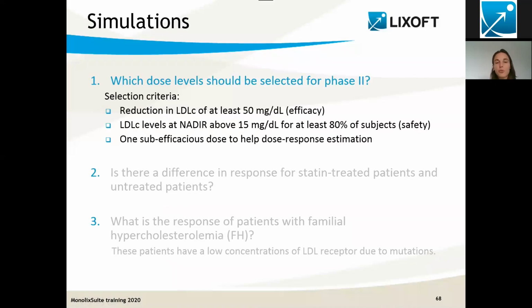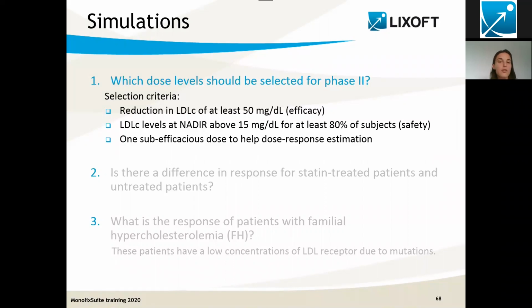And you remember the first question was about the dose levels for phase 2. What we would like to do is to simulate different dose levels and different interdose intervals also, and then check which one enables us to fulfill the efficacy criteria, saying that we would like to have an at least 50 milligram per deciliter reduction in LDL-C, and also fulfill the safety criteria, so being above 15 milligram per deciliter.